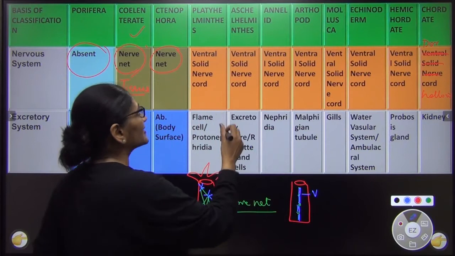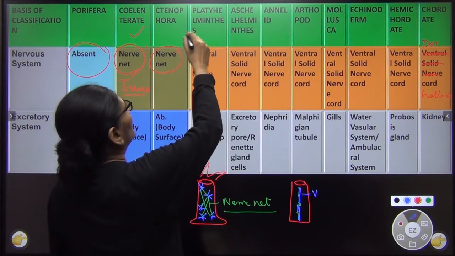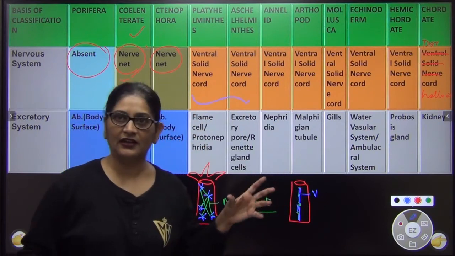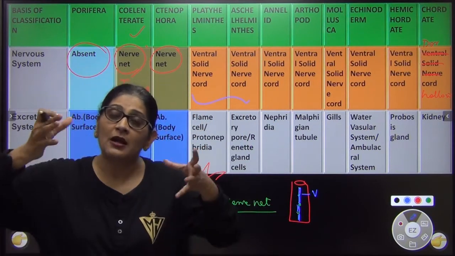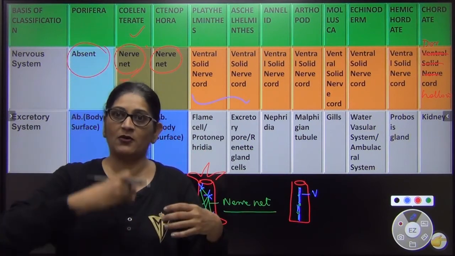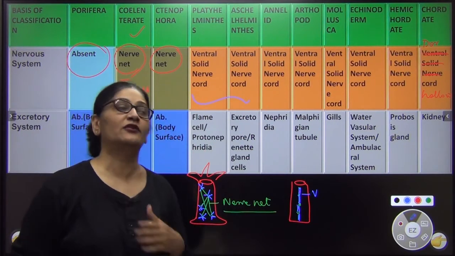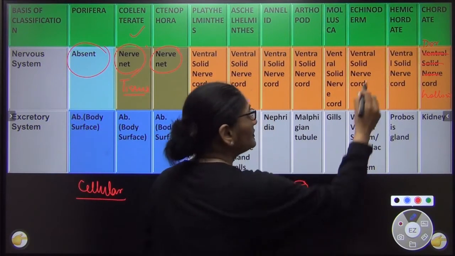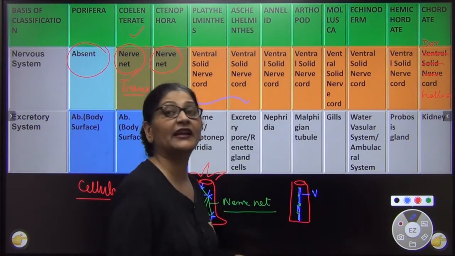So in others, after from platyhelminth onward, all of them, the nervous system is in the form of neurons, but all the neurons, they are compactly arranged at one place. They form a cord-like structure on the ventral side of the body, so we call them as ventral solid nerve cord. Only in chordates it changed.